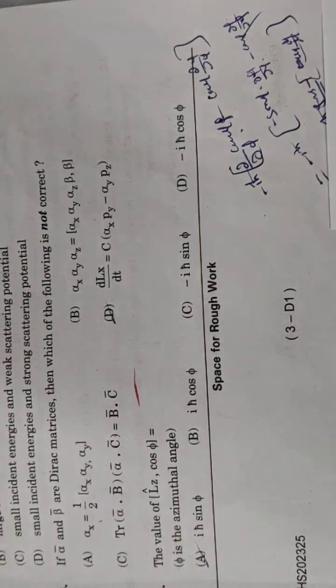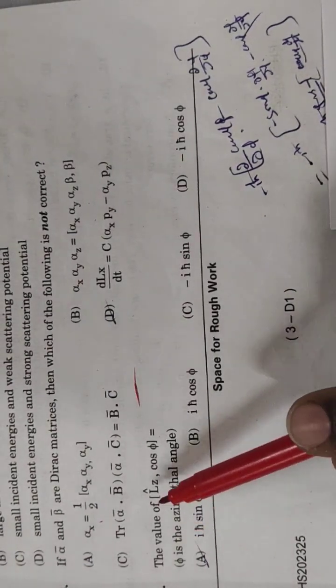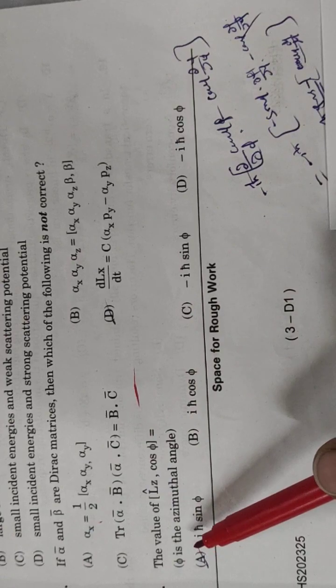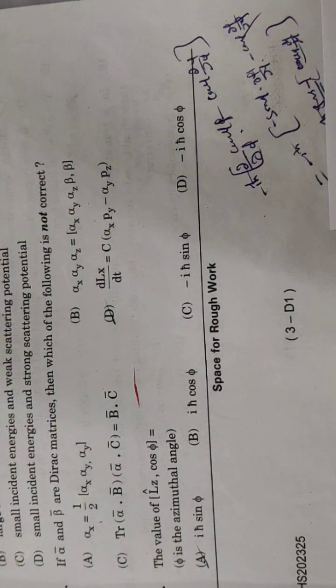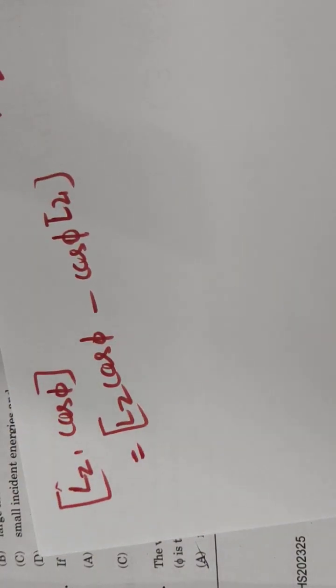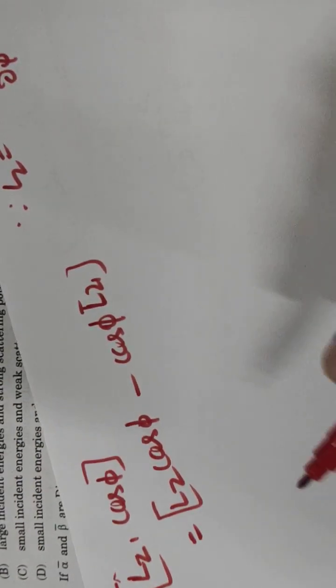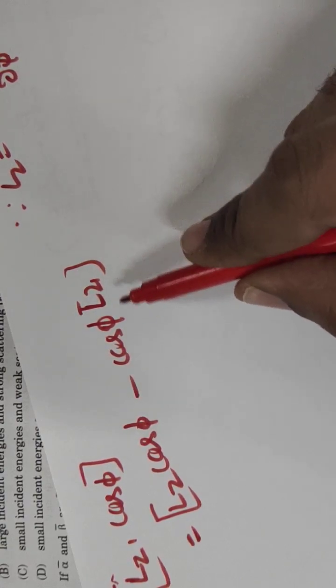Next, question number 9. The value of [Lz, cos phi] is equal to i h cross sin phi, which is the correct answer. How? We can write [Lz, cos phi] is equal to Lz cos phi minus cos phi Lz.